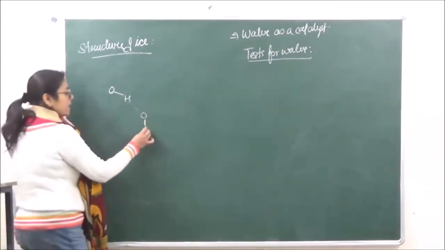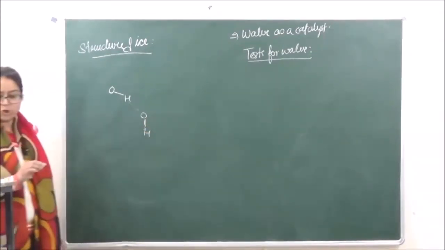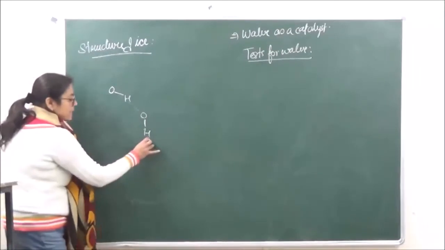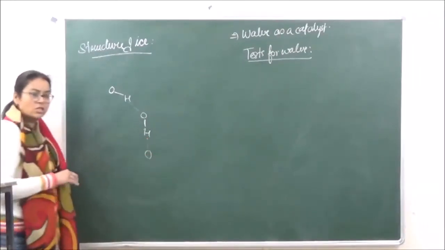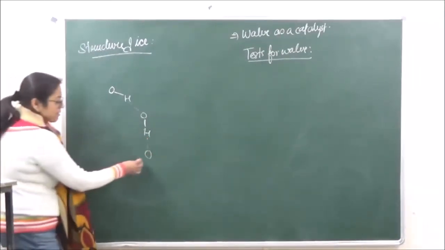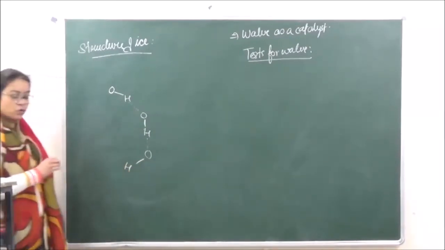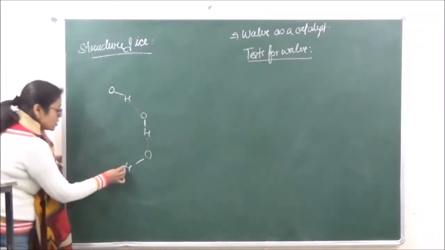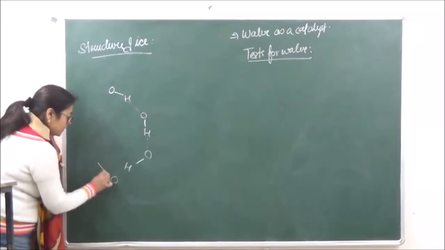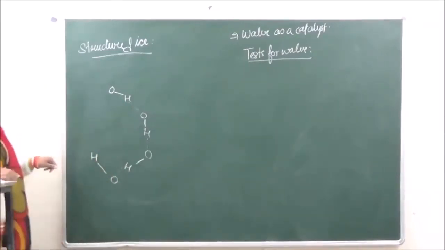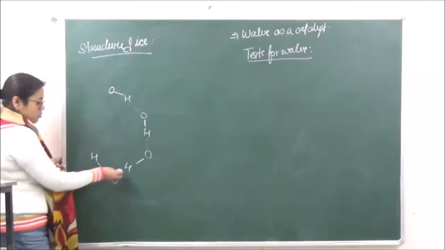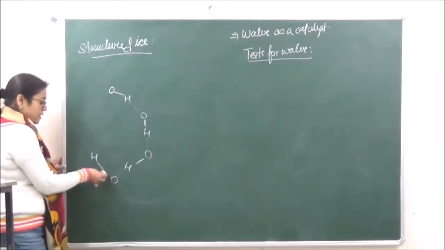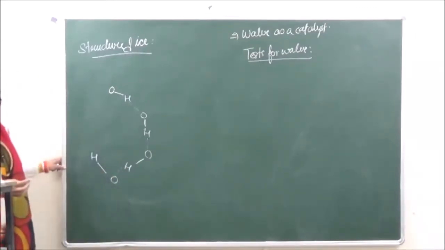ठीक है, फिर आ गया एक और हाइड्रोजन, फिर उसके बाद हमारे पास आ जाएगा एक और ऑक्सीजन. ठीक है, then we have hydrogen over here, then we have oxygen, hydrogen. So if there is one covalent bond, there is going to be one hydrogen bond over here.